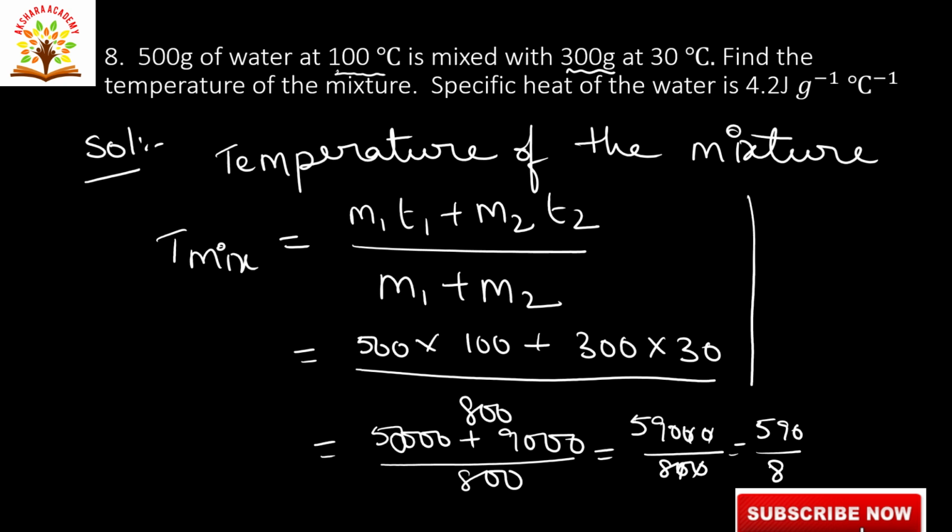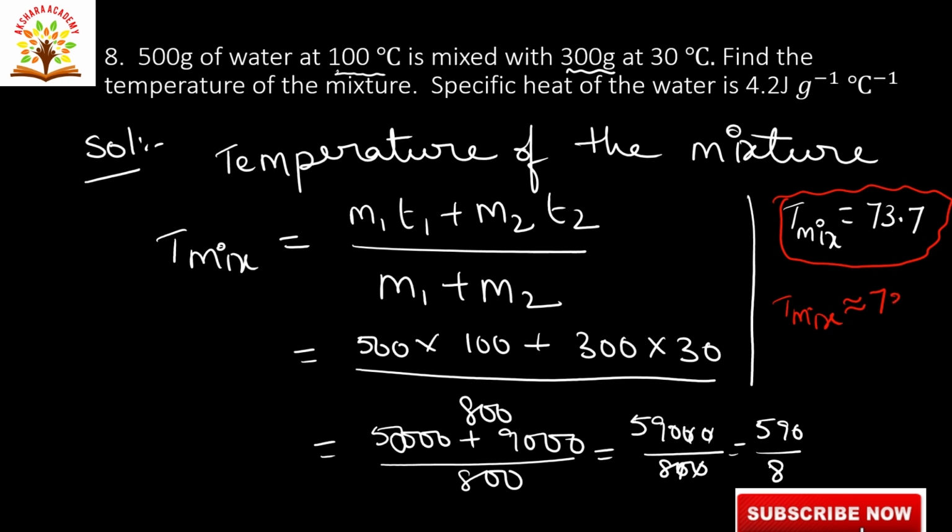After doing division, we are getting temperature of the mixture equal to 73.7, or approximately we can write 73.8. This is the value of the temperature of the mixture, approximately equal to 73.8. Okay, next, go to the next question.